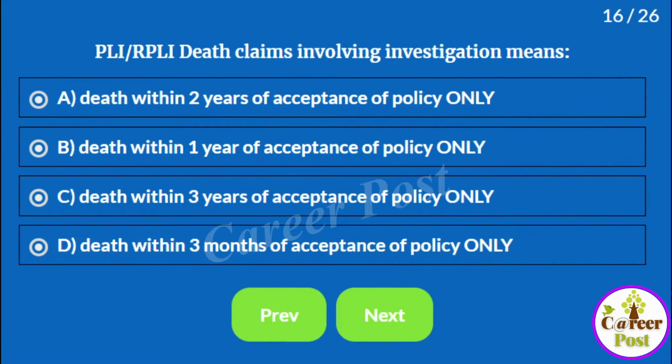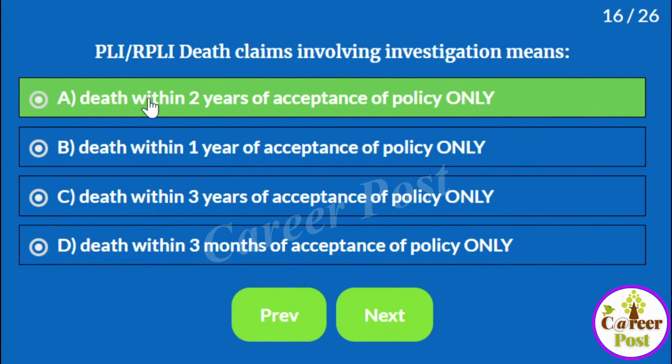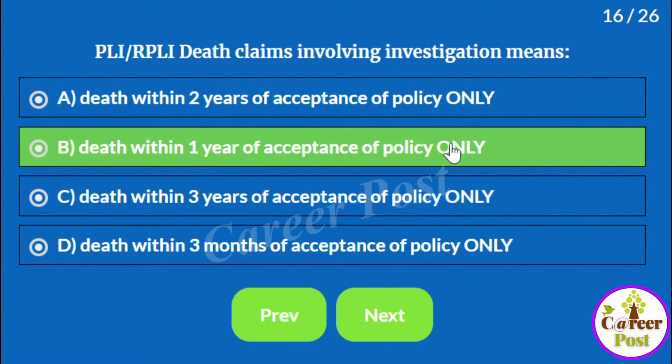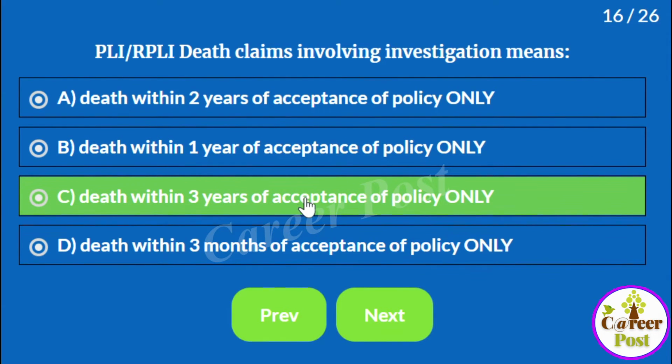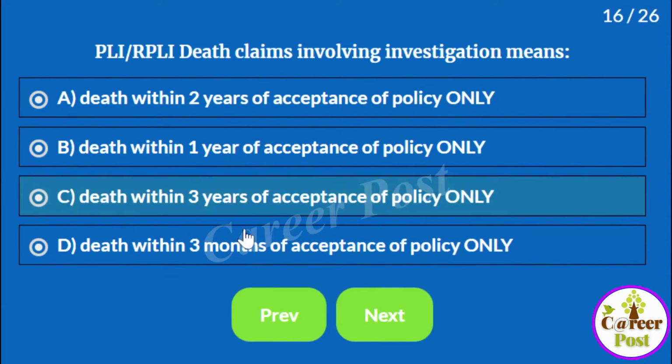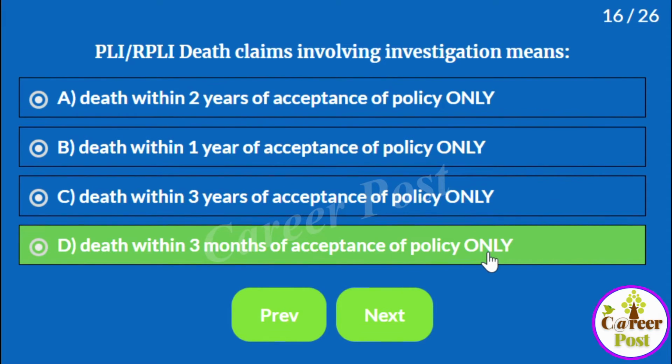Next question. RPLI PLI death claim cases involving investigation. See, there are few cases of PLI and RPLI. Whenever a death occurs, they will be treated as claims involving investigation and other cases. You have to identify when such cases will be treated as involving investigation. The options are: death within 2 years of acceptance of policy, death within 1 year of acceptance, death within 3 years of acceptance of policy only, death within 3 months of acceptance of policy.